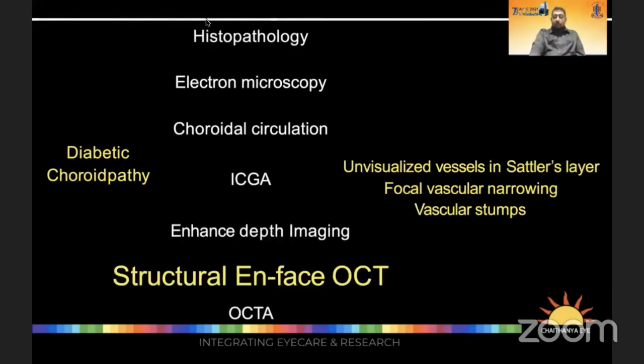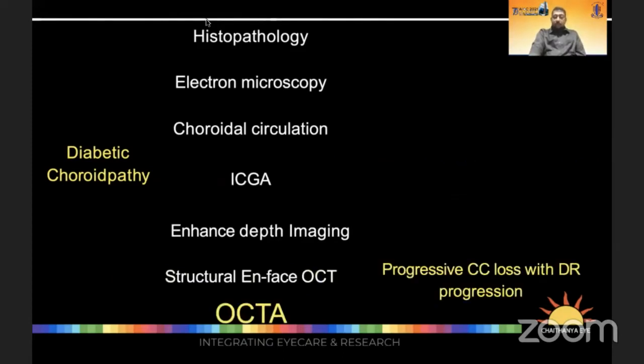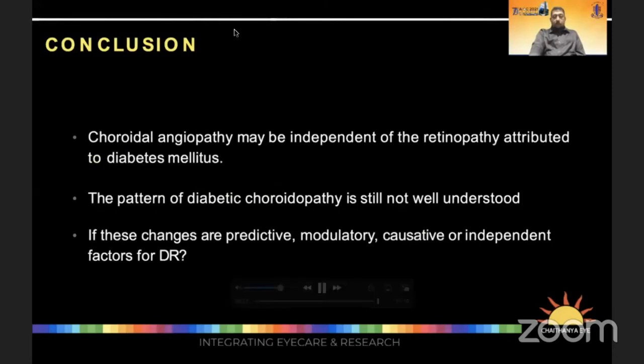En face OCT shows the presence of unvisualized or unseen vessels in the Sattler's layer, Haller's aneurysms and sudden termination of Haller's vascular stumps, and generally focal vascular narrowing of the larger choroidal vessels. And OCT angiography has been the best tool to demonstrate progressive choroidal loss with increasing severity of diabetes. So choroidopathy, or the diabetic choroid, may be a condition which has features independent of the retinopathy that we see in diabetes mellitus.